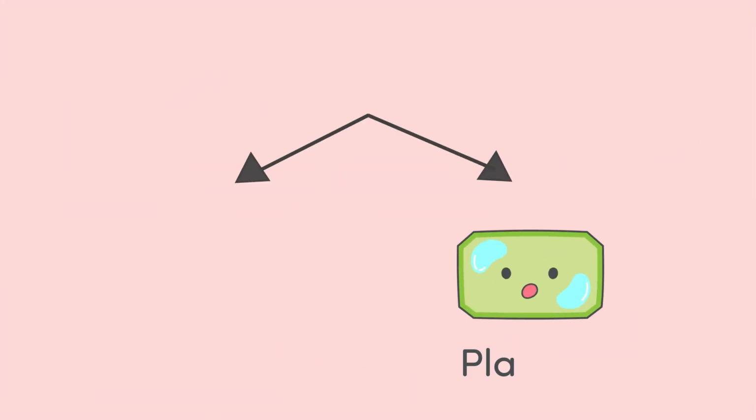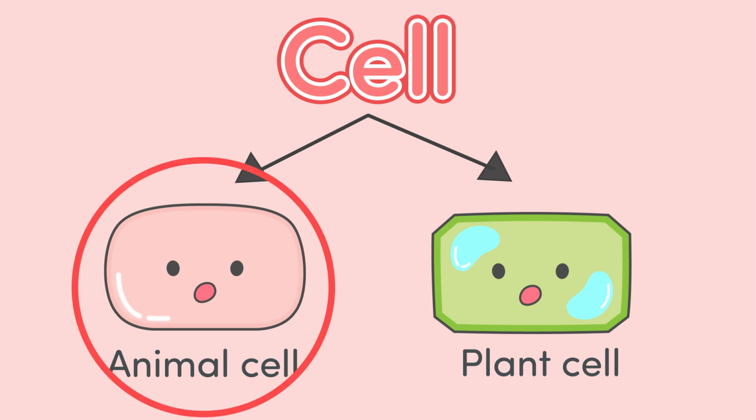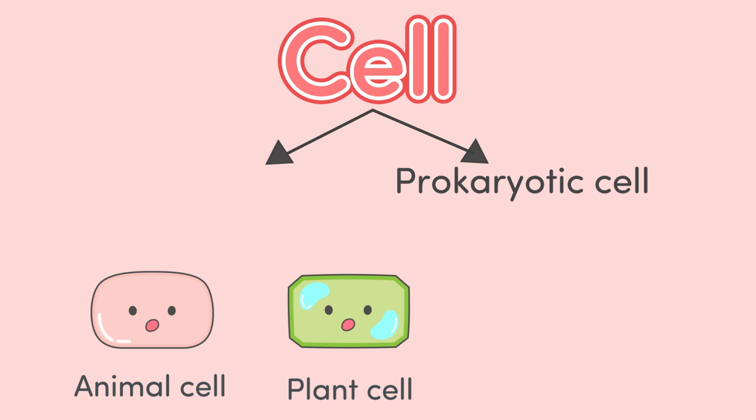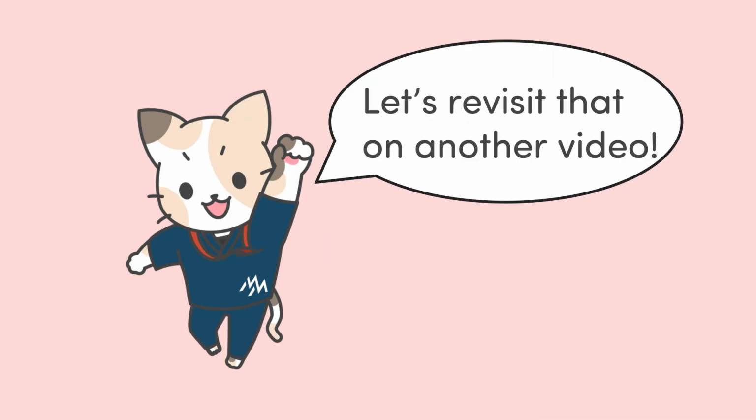There are two types of cells, plant cells and animal cells, which have slightly different structures. Today, let's focus on animal cells, which are the cell type we humans have. Cells can also be classified as either prokaryotic or eukaryotic, but that's a bit more complex. Let's revisit that in another video.